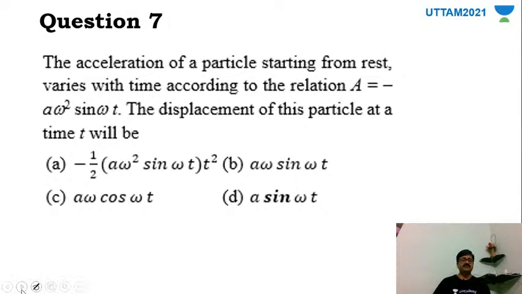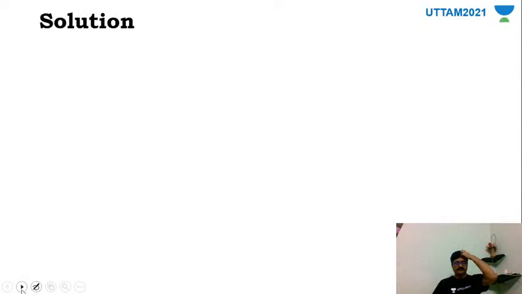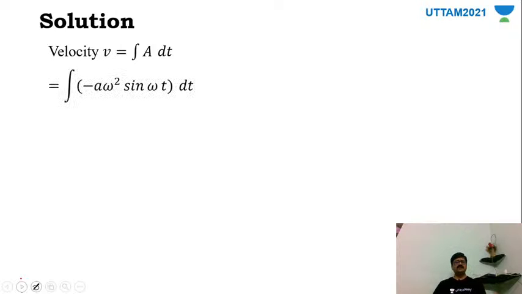Now over here, from velocity to find displacement, we'll simply integrate the velocity equation. Over here they have given acceleration to us, so therefore velocity v is equal to integral of acceleration, that I am doing here. So accordingly acceleration is given as minus a omega square sine omega t into dt.